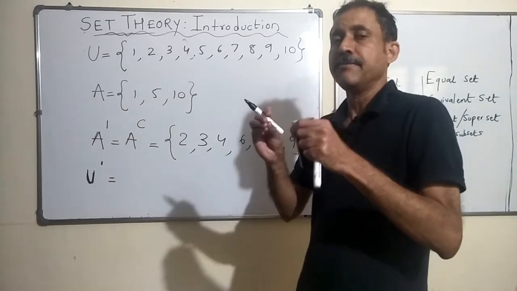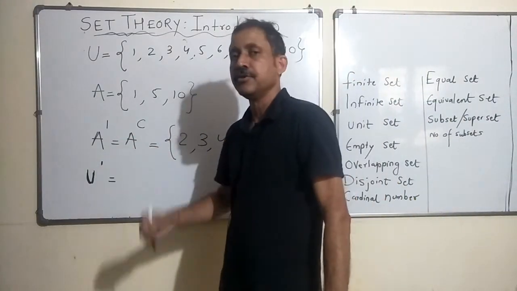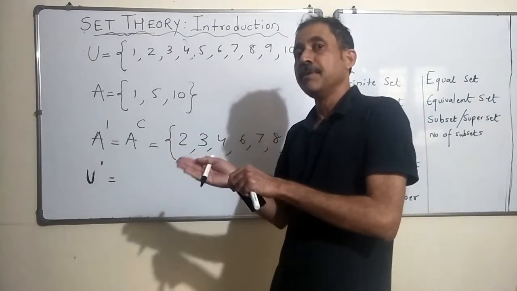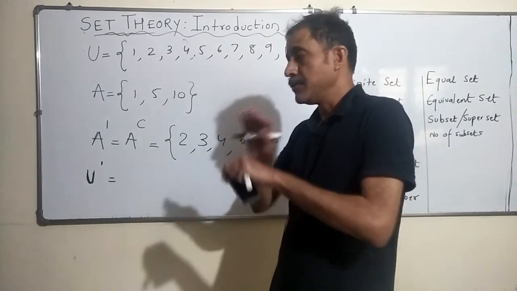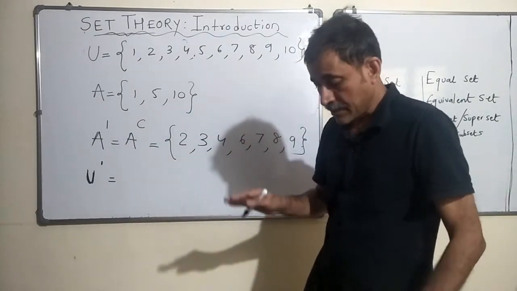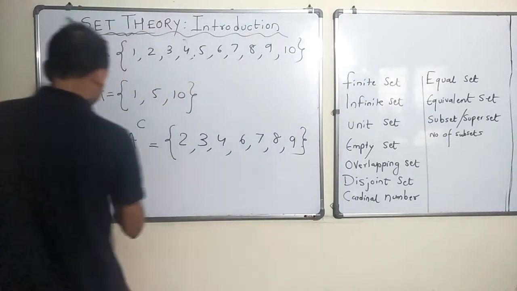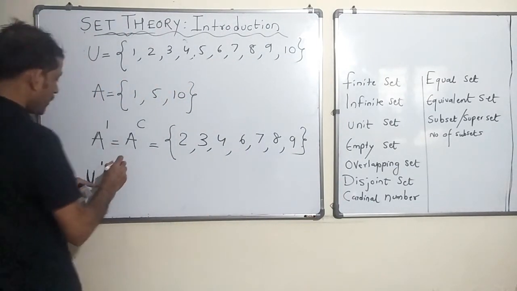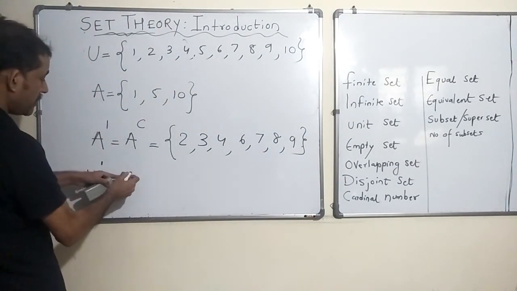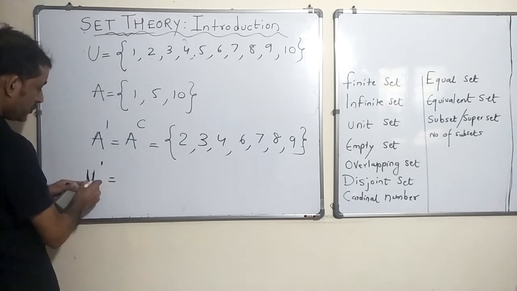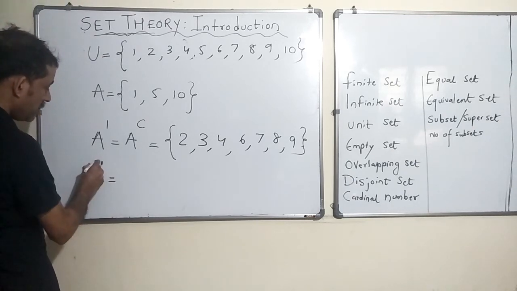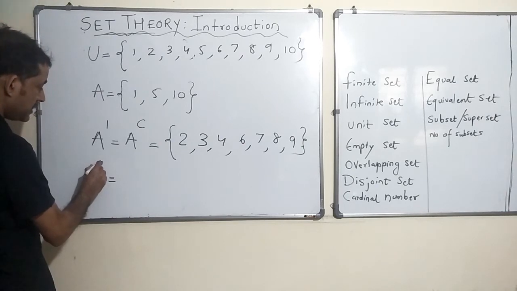Whatever is relevant to a particular problem, everything is there in the universal set. So what is the complement of that? Universal set is complete, it has everything. So the complement of the universal set would be those members which are not there in the universal set, which is U dash.